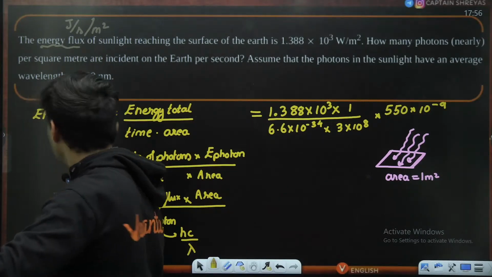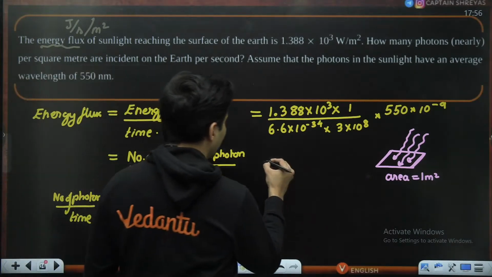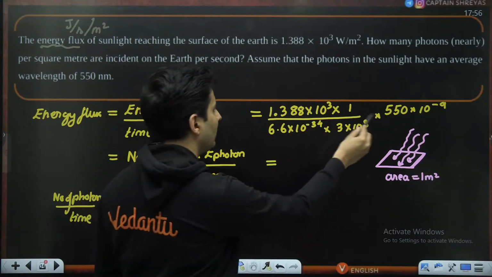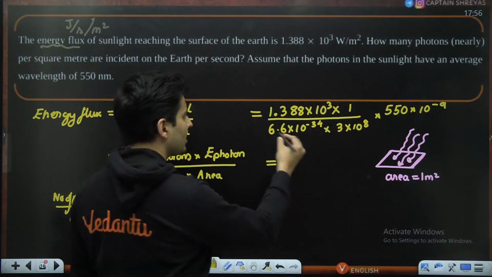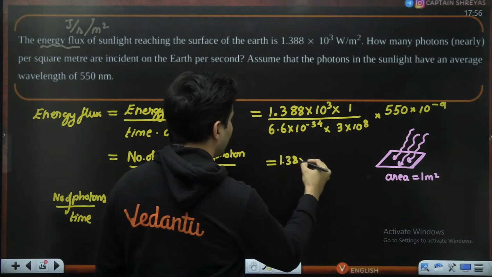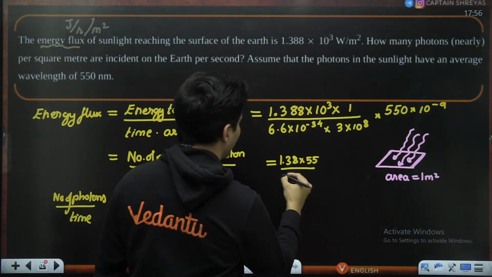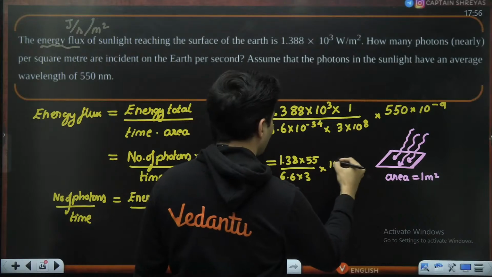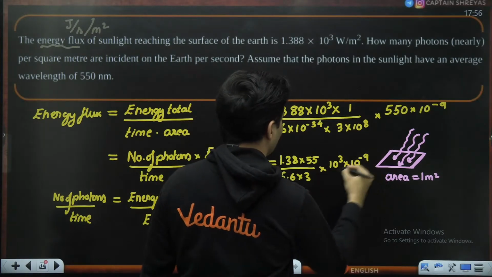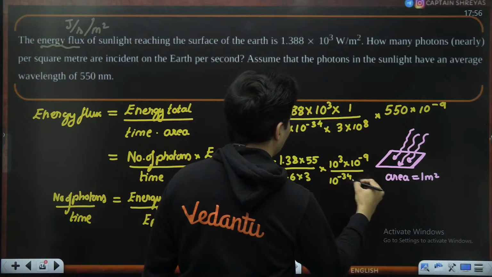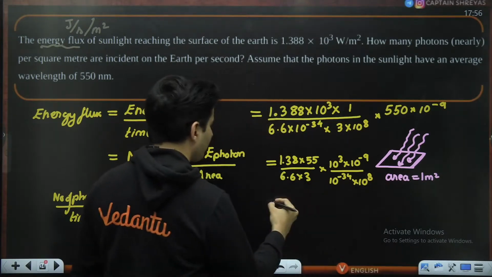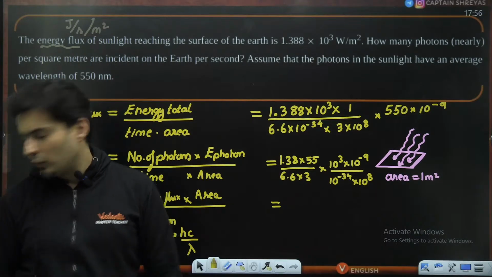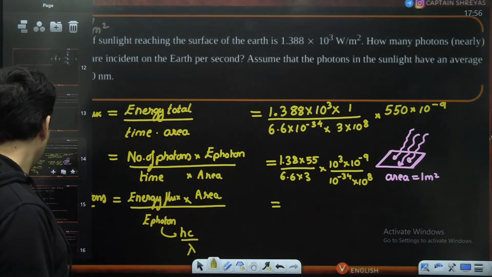So just check it out. How much approximately is it coming out to be? Multiply all these numbers. You have 1.388, you have 55, you have 3, you have 6.6. Just multiply 1.38 by 55, divided by 6.6 multiplied by 3. Here all the powers of 10 will come. Always take the powers of 10 separately so that the calculations are easy: 10 to the power minus 34, 10 to the power 8. See how much value you get eventually. Yes, 3.44, 3.45 approximately. Just see if that's the case.